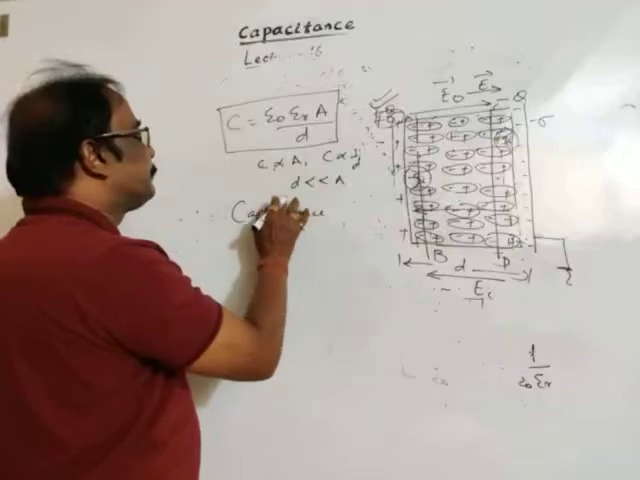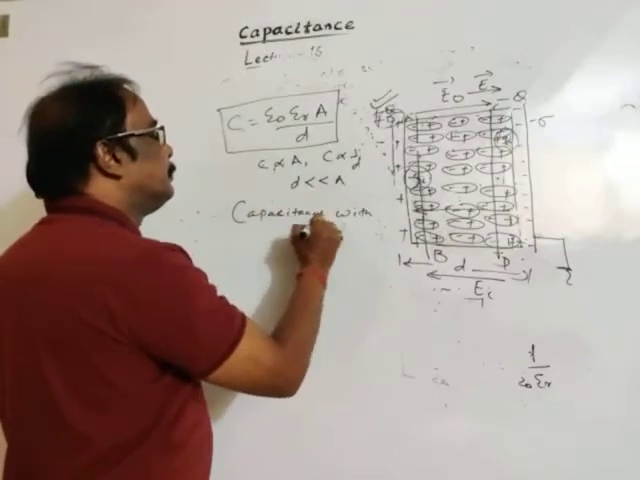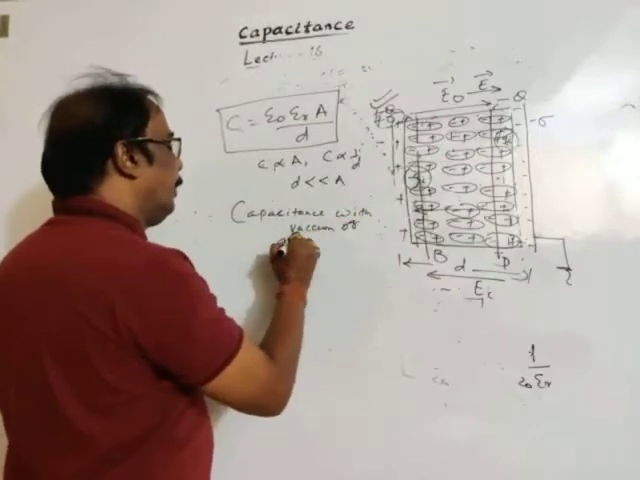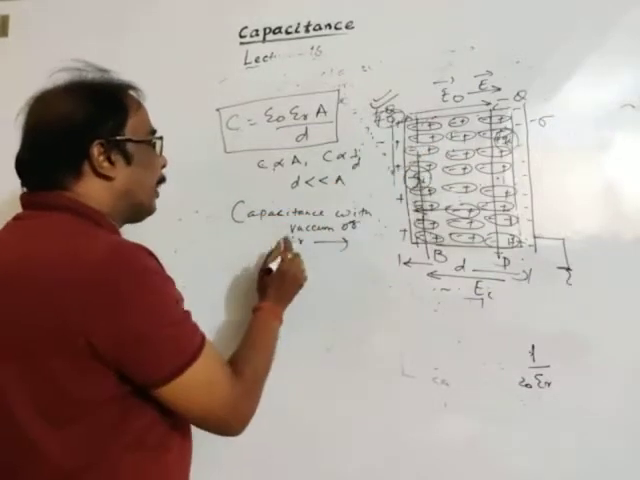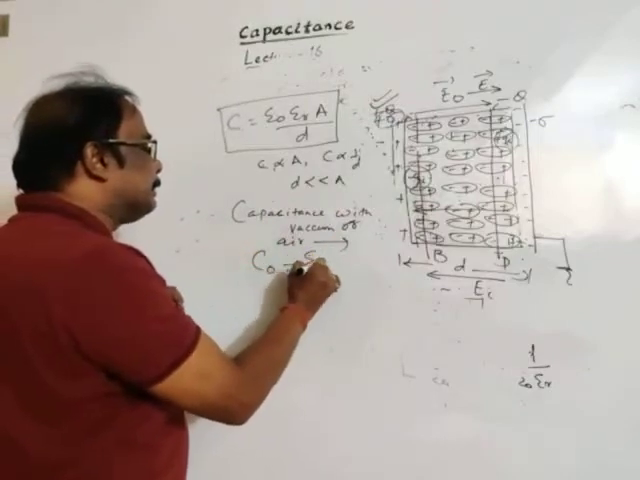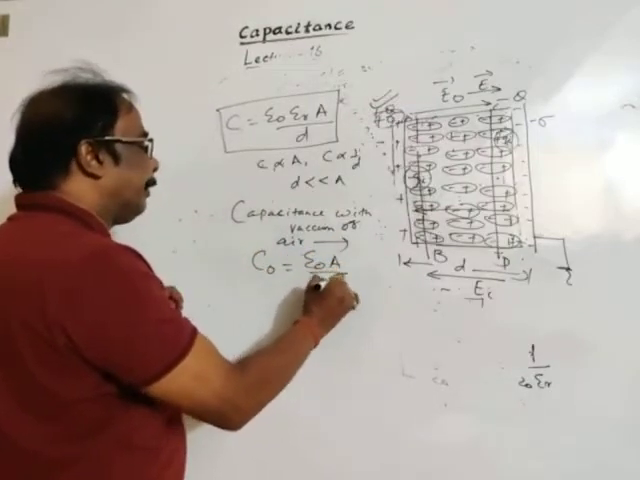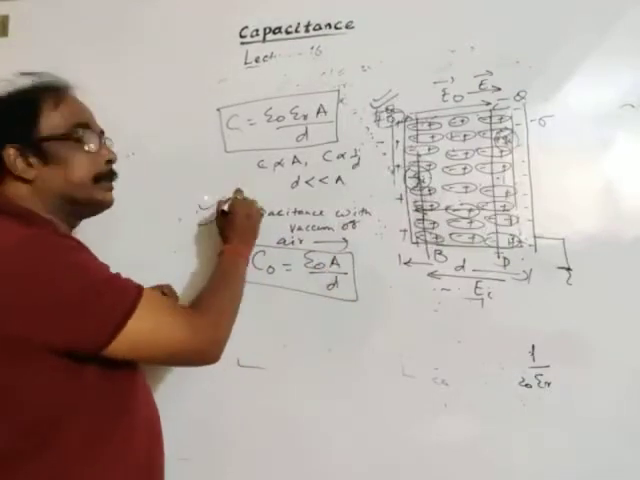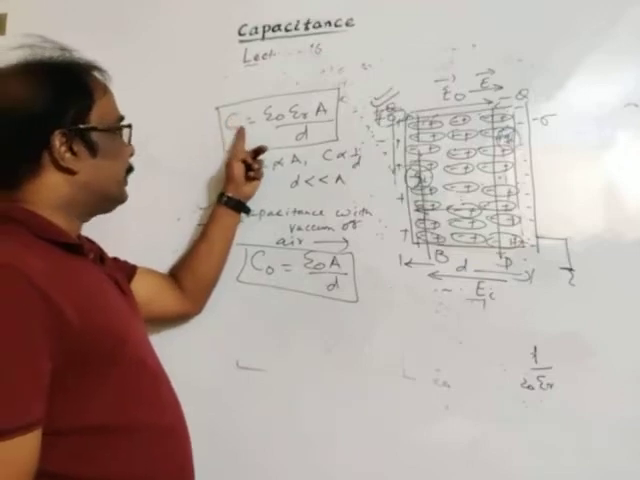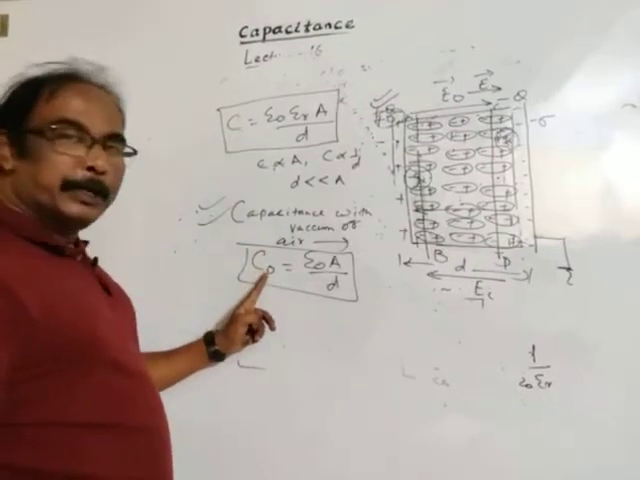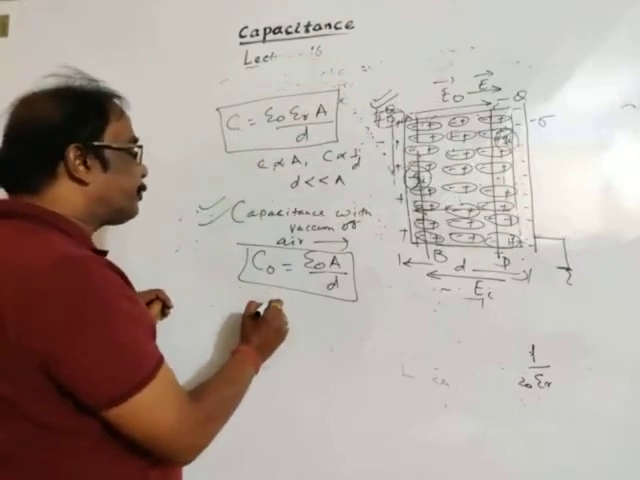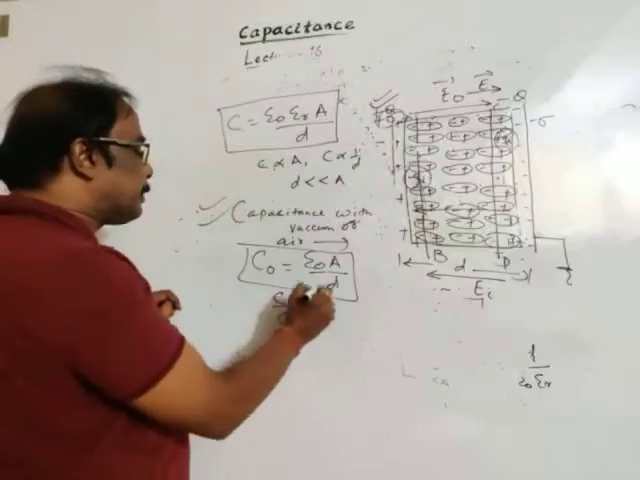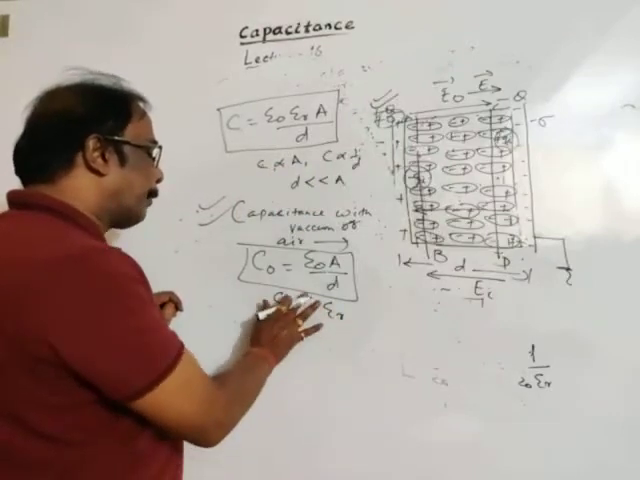Of course, we know this is in dielectric medium. Capacitance with vacuum or air between the same two parallel plates, let's take C naught. It is epsilon naught A by D, as we have got it from the previous lecture. Capacitance with dielectric, capacitance with vacuum or air. Let's take the ratio C by C naught. C by C naught will come epsilon r.